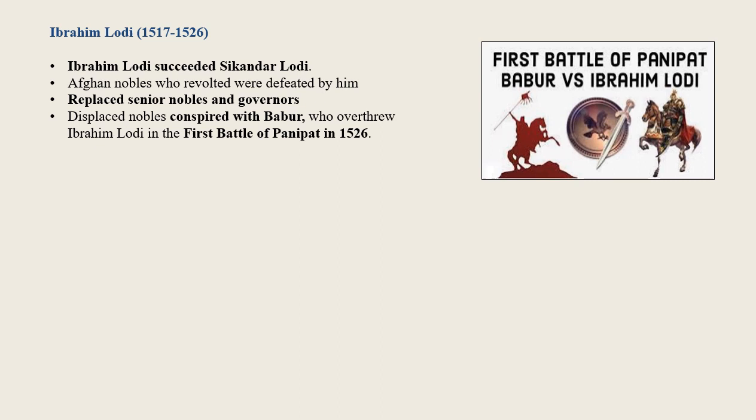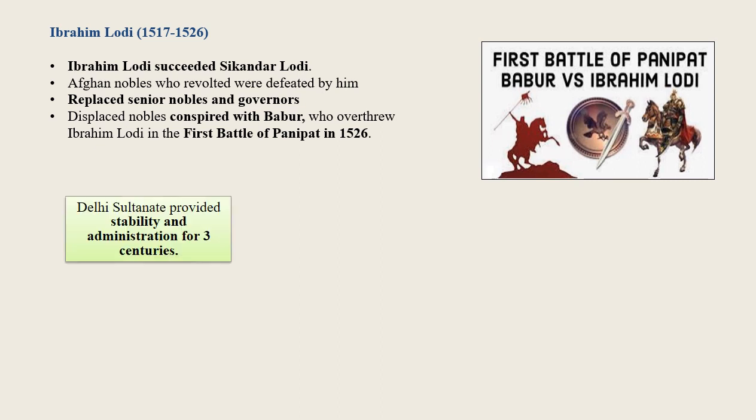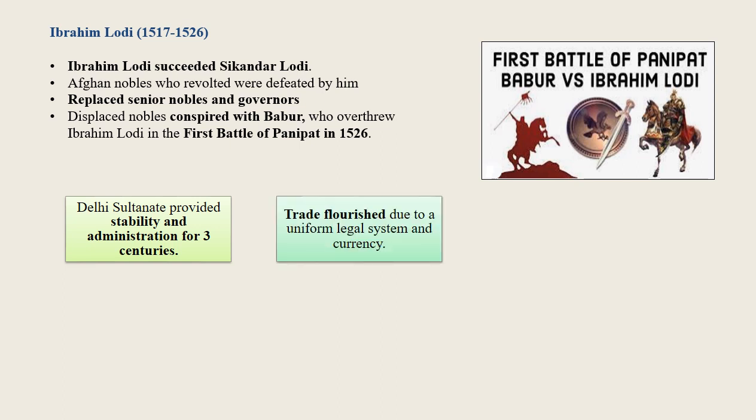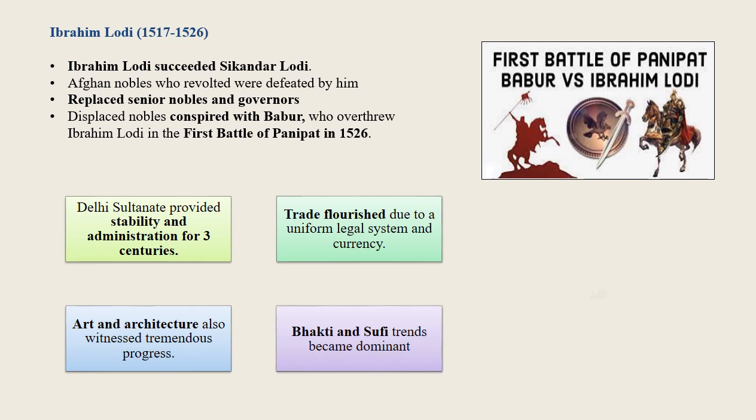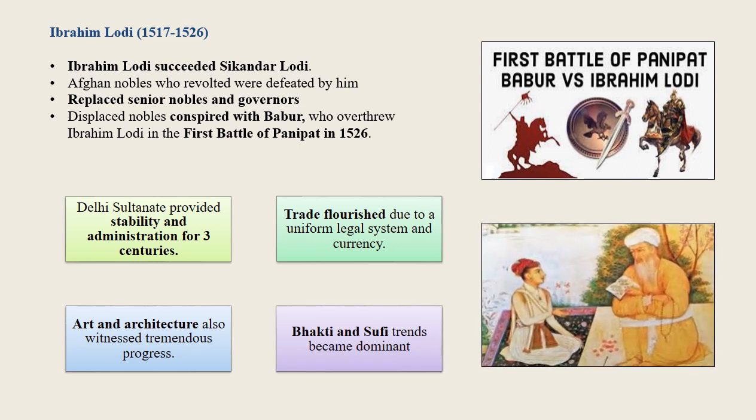The Delhi Sultanate provided stability and administration for 3 centuries. Trade flourished due to a uniform legal system and currency. Art and architecture also witnessed tremendous progress. The Bhakti and Sufi trends became the dominant theme in the lives of people.